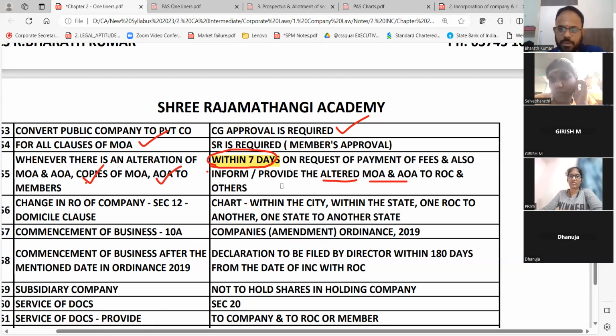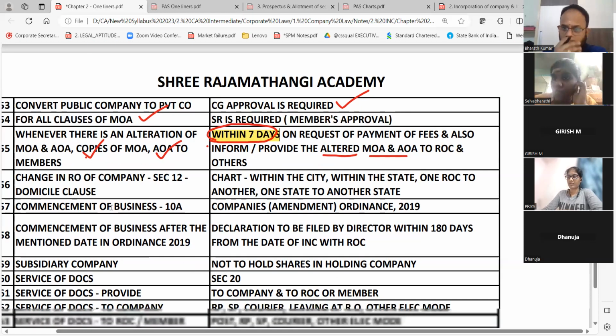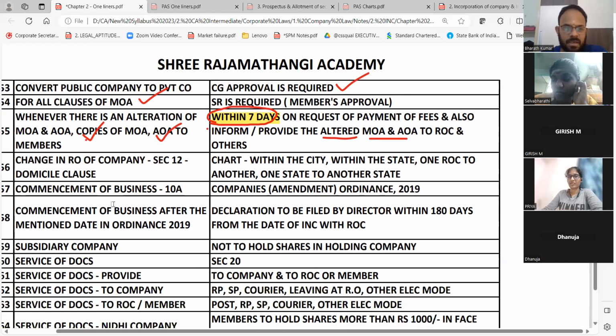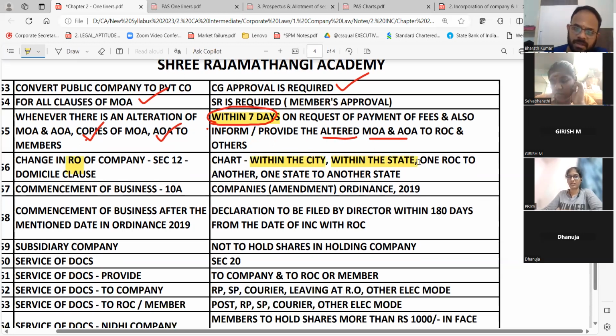You should say this, and all has to be informed to ROC also. If you are giving it for members, or nothing to think, you will have to give it to ROC. Okay. Change in registered office of the company. We already told a chart. You remember, within the city, within the state, but within the state, one ROC to another, one state to another state, within the town. Correct? All this we have told.